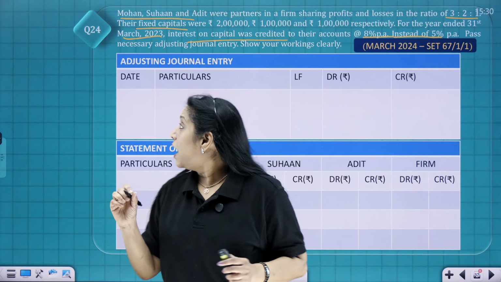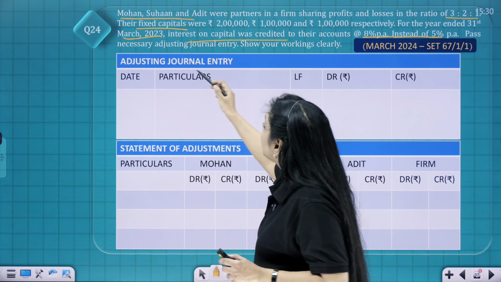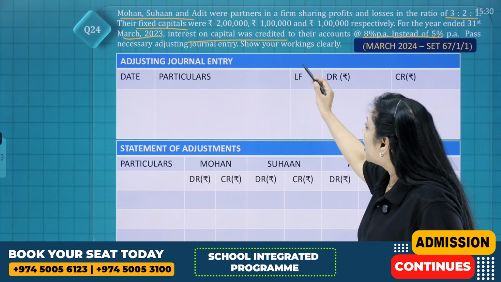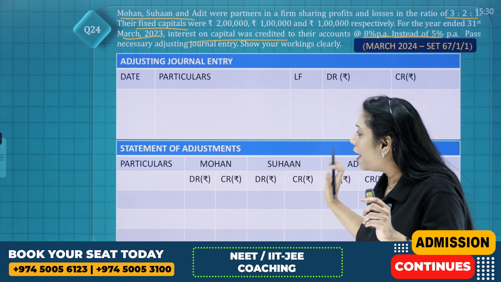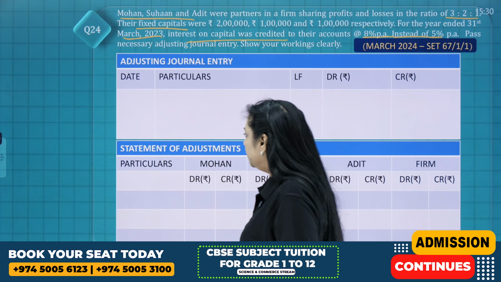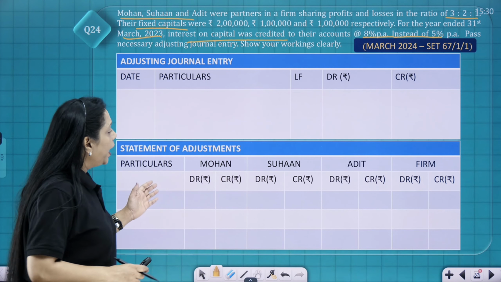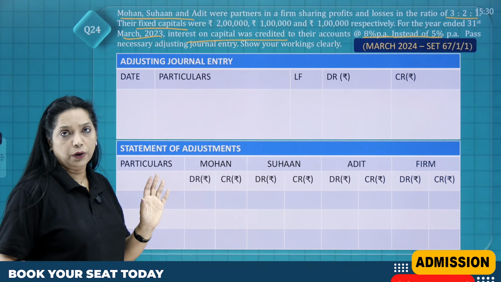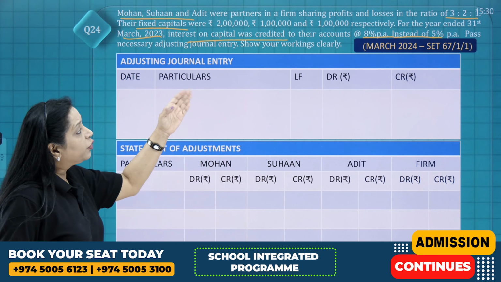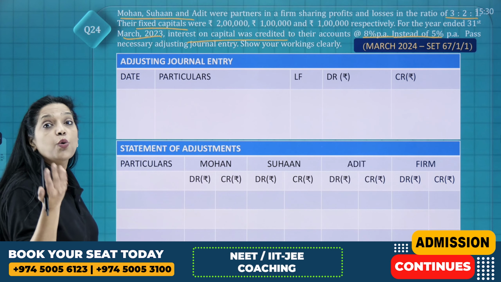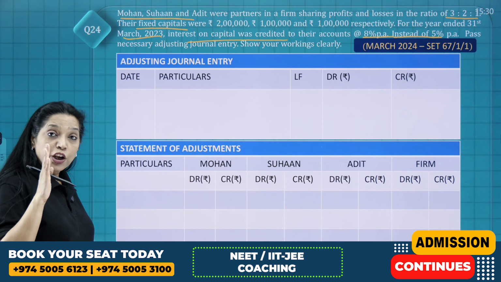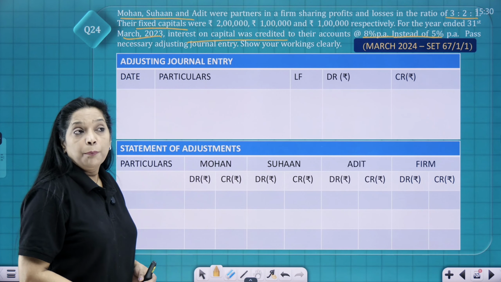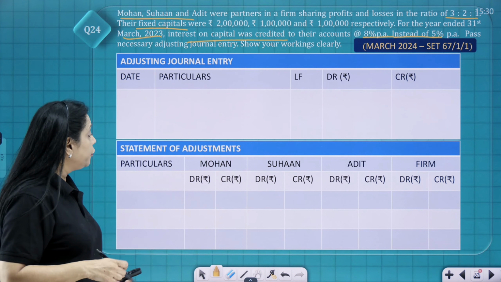So in this case, they're asking you to pass the necessary adjusting journal entry and show your working clearly. So when they ask you to show your workings clearly, you have to make your statement of adjustment, where the statement of adjustment is basically a summary of your partners' capital accounts. Clear? So now that 3% which is there, you have to take it back. In your partner's capital account, usually interest on capital is credited. But if you have to take it back, you have to debit it.